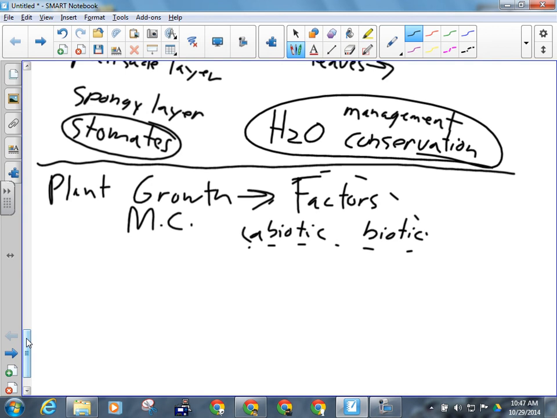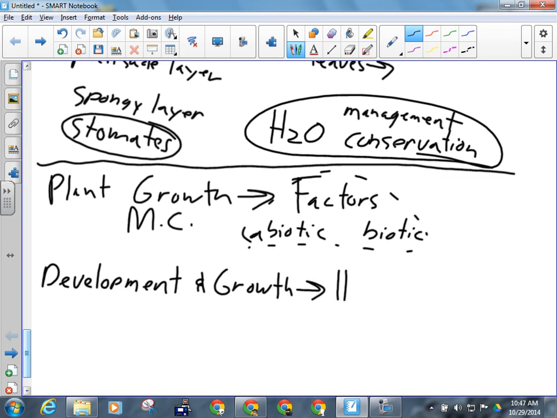We talked about development as well. We talked about development and growth, and when we talked about that, we talked about plant hormones. So that would be auxins, cytokinins,